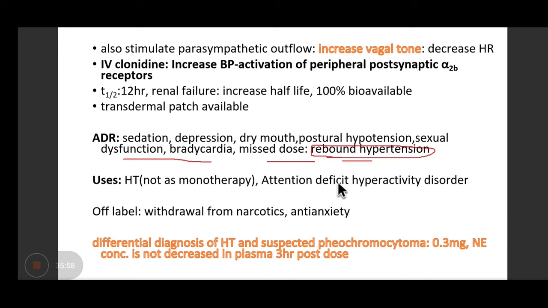और किसके साथ ये प्रॉब्लम था रिबाउंड हाइपरटेंशन का, other than clonidine? Which group of drugs can cause rebound hypertension?